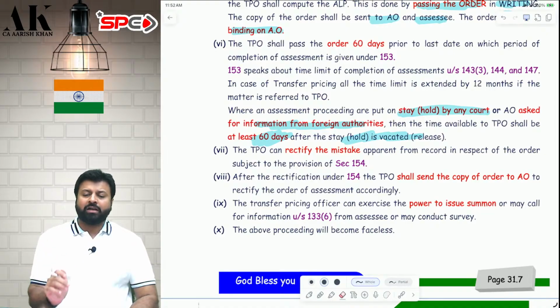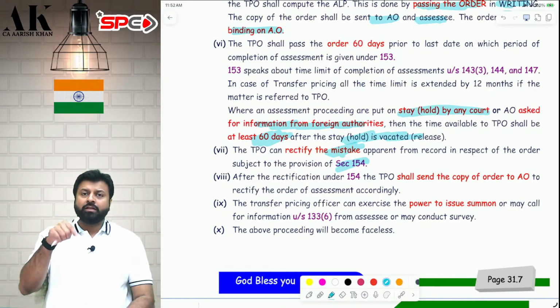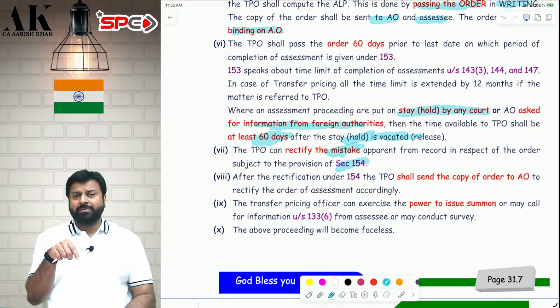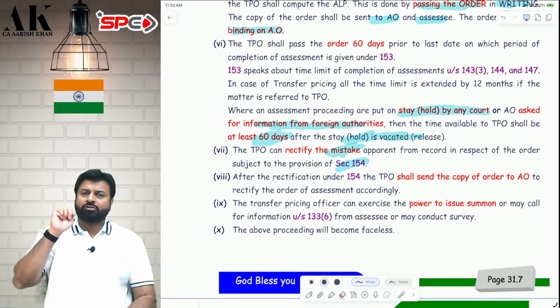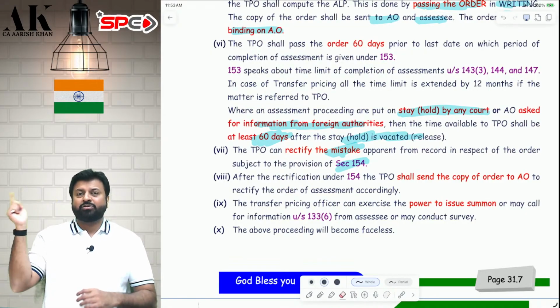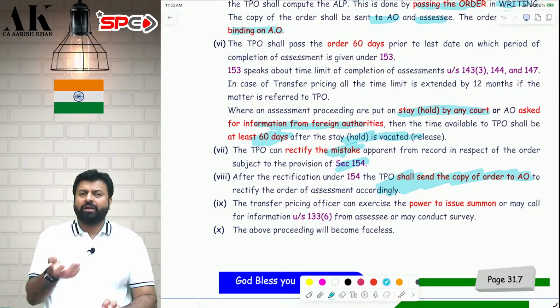While passing the order, the TPO can make a mistake. Yes, if the TPO makes an apparent mistake, the TPO will rectify the order under 154. Now, because the TPO has made a mistake, the assessing officer would have also made a mistake. Why? Because TPO's order is binding on the assessing officer. So if TPO rectifies, even AO has to rectify their assessment orders under 143, 144, 147.